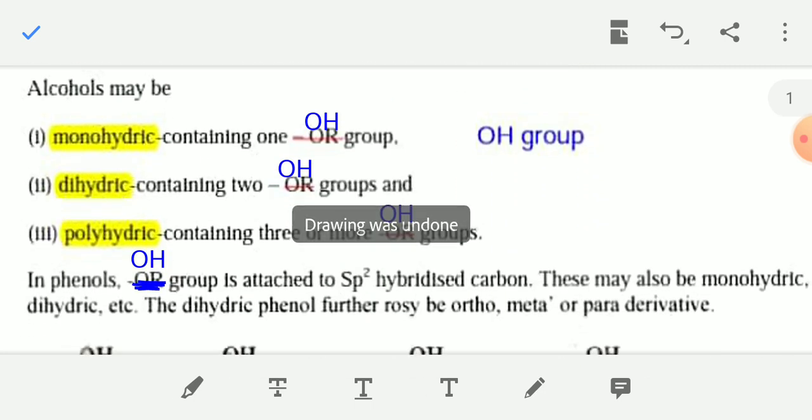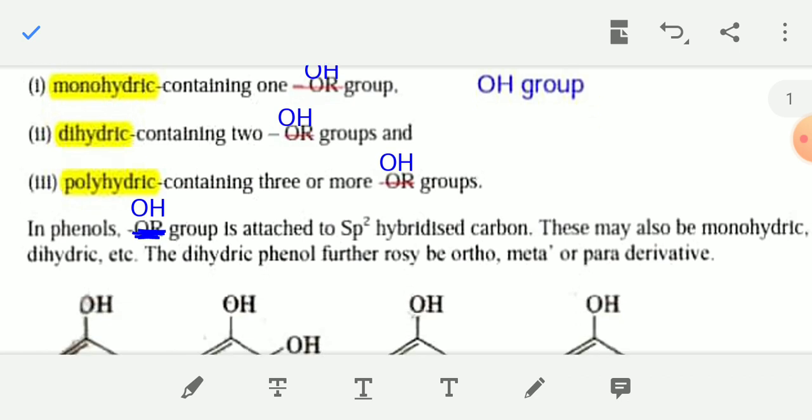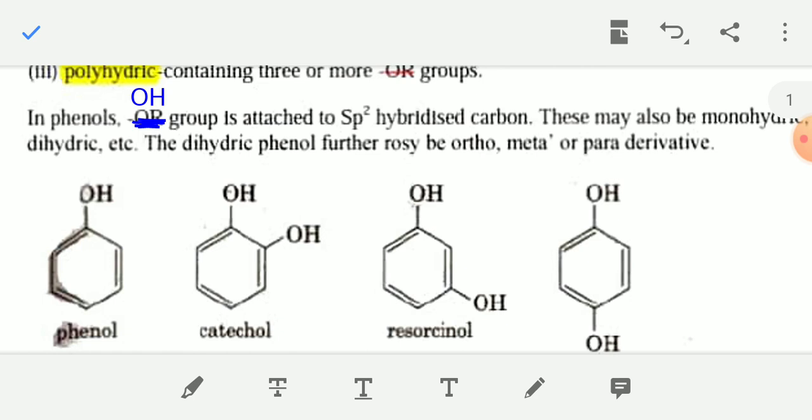An alcohol may be classified as monohydric, dihydric, and polyhydric, depending on the number of OH groups present in one molecule of alcohol. Monohydric alcohol means one OH group is present. Dihydric alcohol means two OH groups are present in one molecule. And polyhydric alcohol means containing three or more OH groups. Now aromatic alcohols, which are also called phenols.